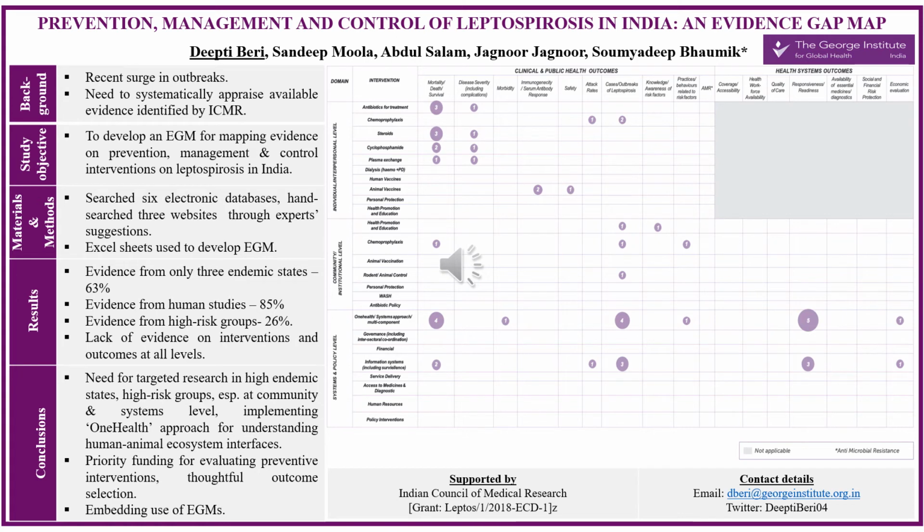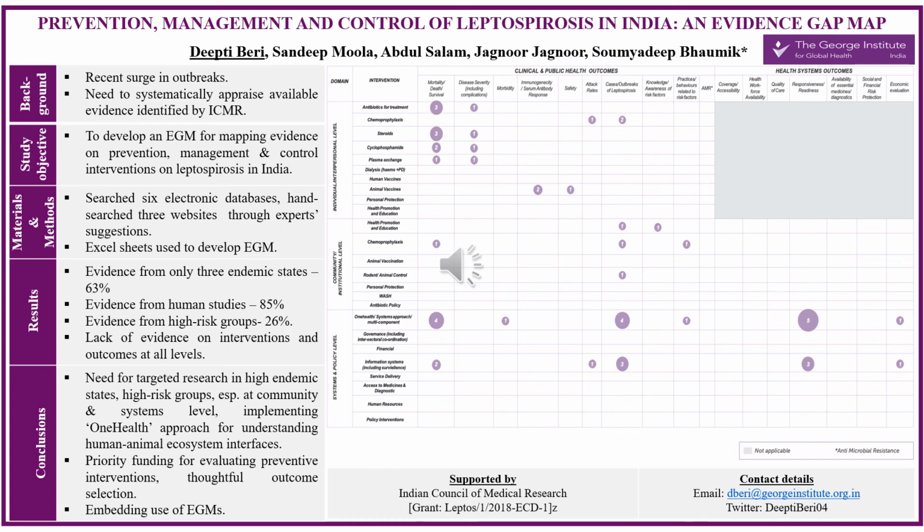There is also a lack of evidence at the systems and policy level, with limited studies mostly reporting different information systems and small components of multiple interventions, with no studies on specific interventions related to governance or financials or any policy interventions to assess outcomes like coverage, quality of care, etc., as you can see in the map. Which also shows limited selection of outcomes. This is also due to the fact of limited interventions being studied in the first place.